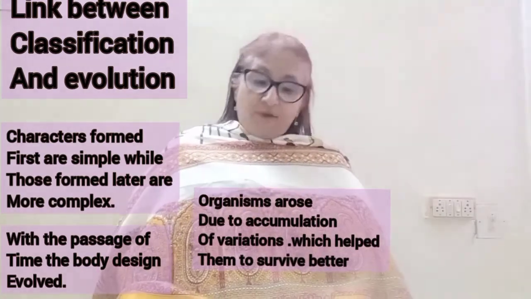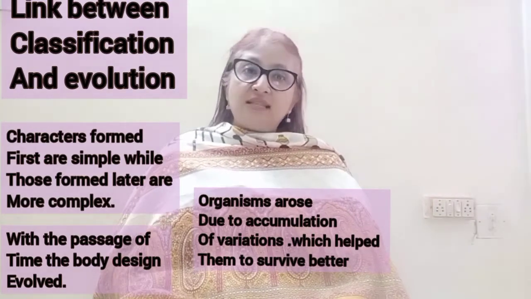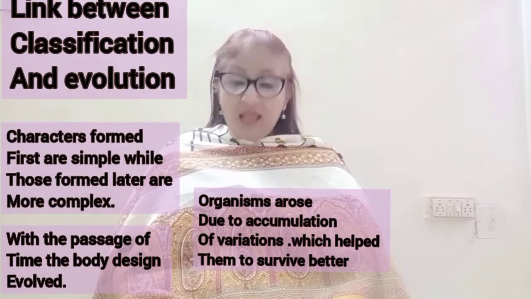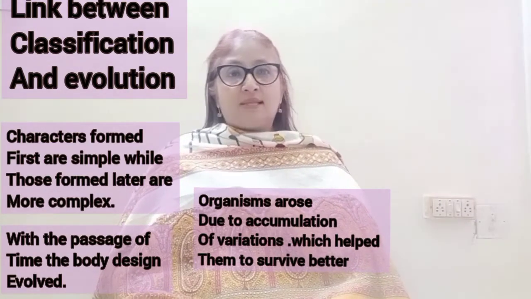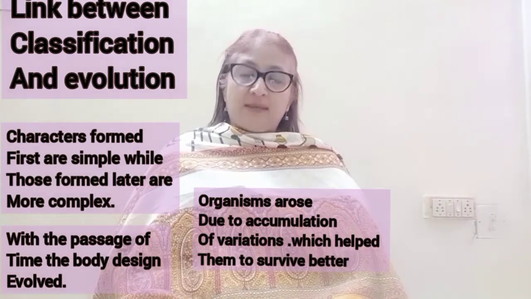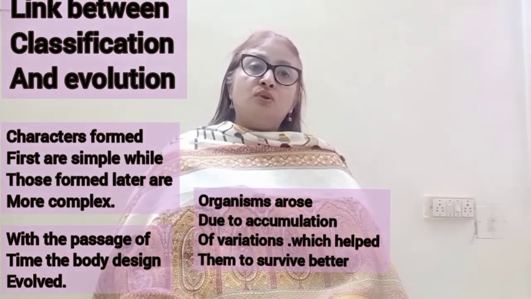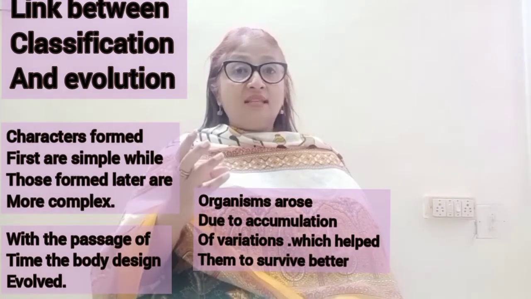Now most of the life forms that we see today have arisen. How did they arise? They have arisen by the accumulation of changes in the body design that allow the organism possessing them to survive better. Once again, how did these organisms arise?